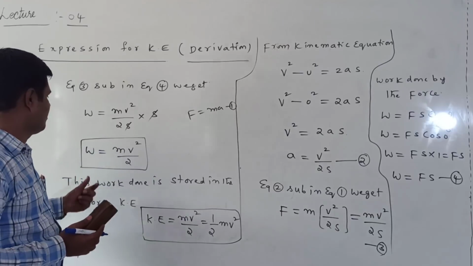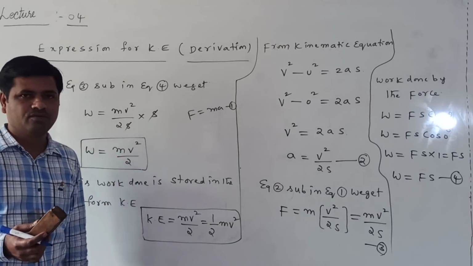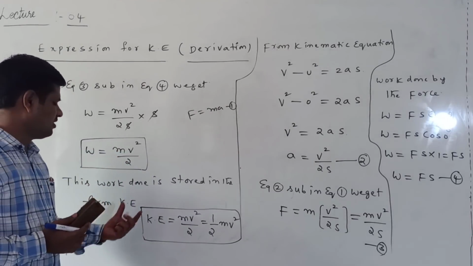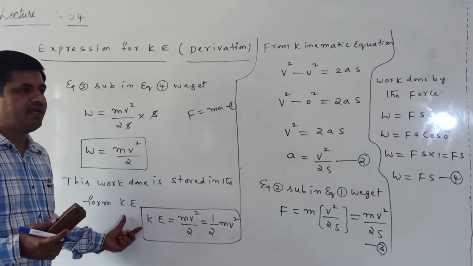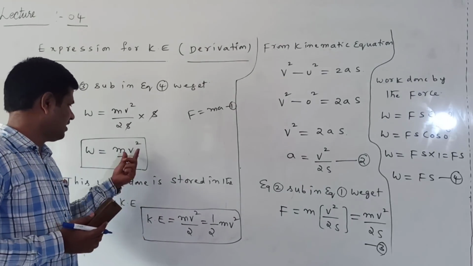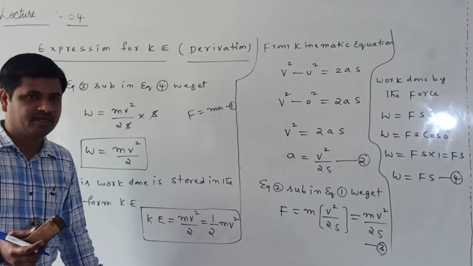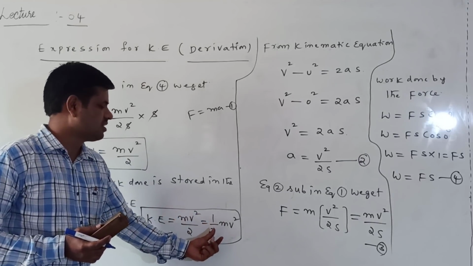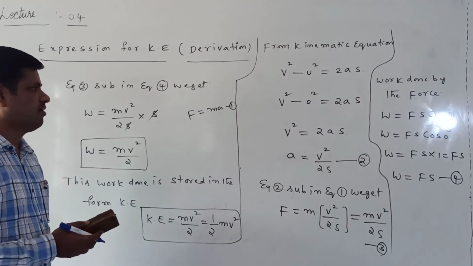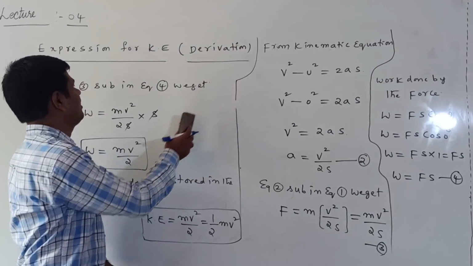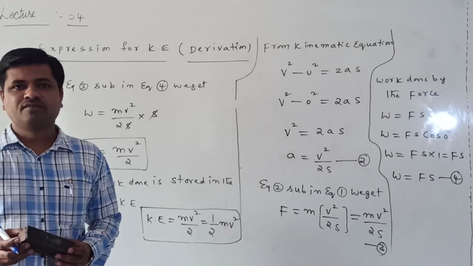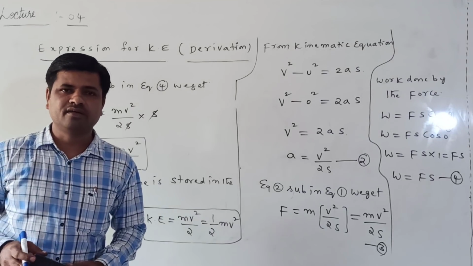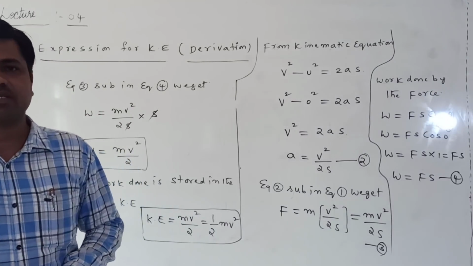Here s is cancelled, so W is equal to mv square by 2. This work done is stored in the form of kinetic energy, so kinetic energy is equal to mv square by 2, or half mv square. This is the expression for kinetic energy. Okay, remaining we will discuss in the next class.